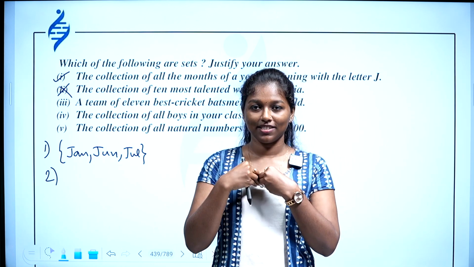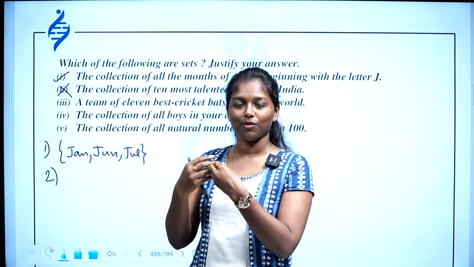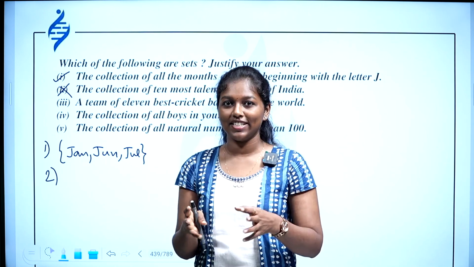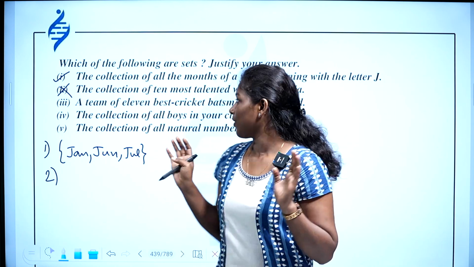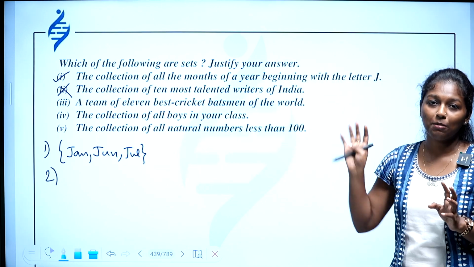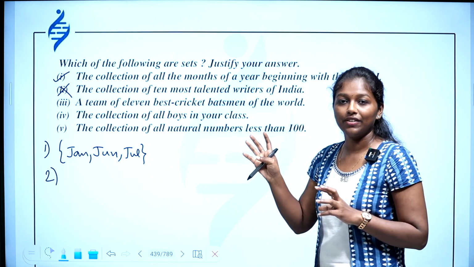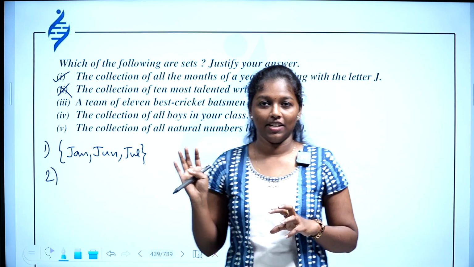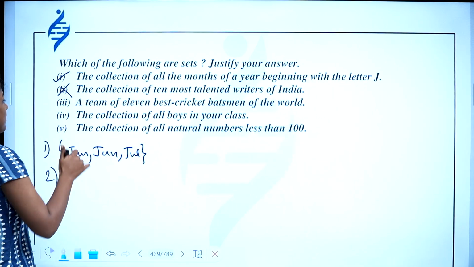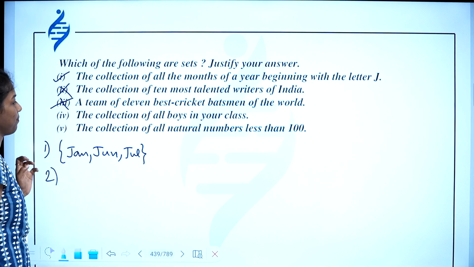My favorite batsman may not be your favorite batsman. If I am an Indian, I'll obviously say an Indian batsman. They are asking about the world. If I ask a Sri Lankan, he will say the name of a Sri Lankan batsman. So this is not at all a criterion, and you can say this is not a set.